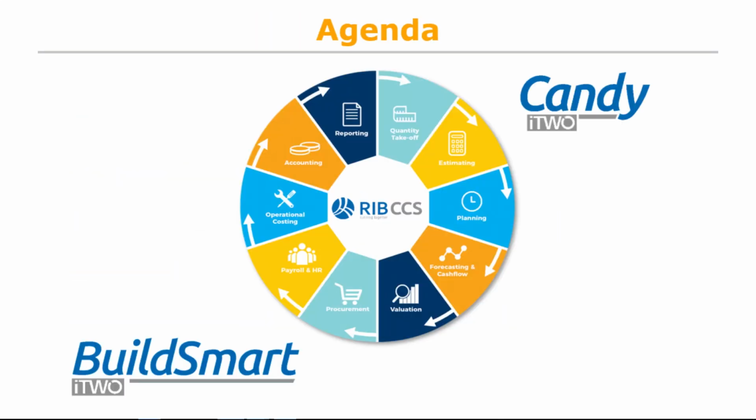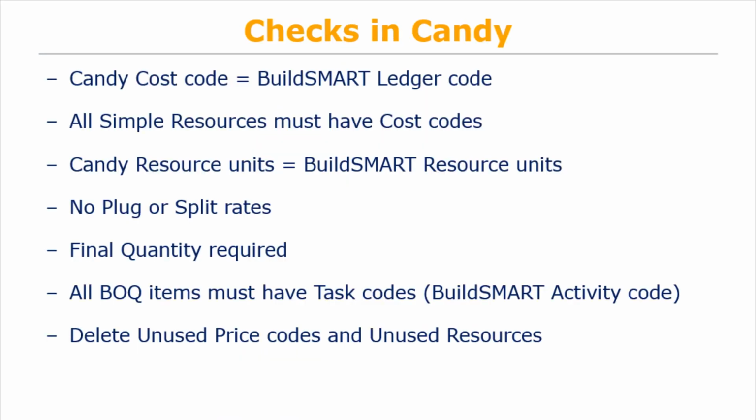The below information from Candy will be uploaded to BuildSmart procurement. All the simple estimate resources, resource final rates, resource final quantity, wastage quantity, cost code, and task code allocation. The following checks must be done in Candy before uploading the information to BuildSmart. Cost codes and their definitions in Candy must be the same as the GL codes in BuildSmart. All simple resources must have cost codes. The complex resources should not have cost codes. Resource units in Candy must be the same or can be mapped to BuildSmart units of measure on import.